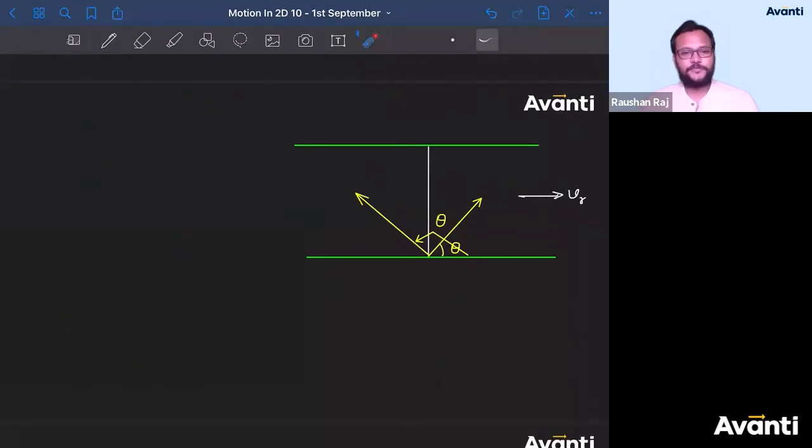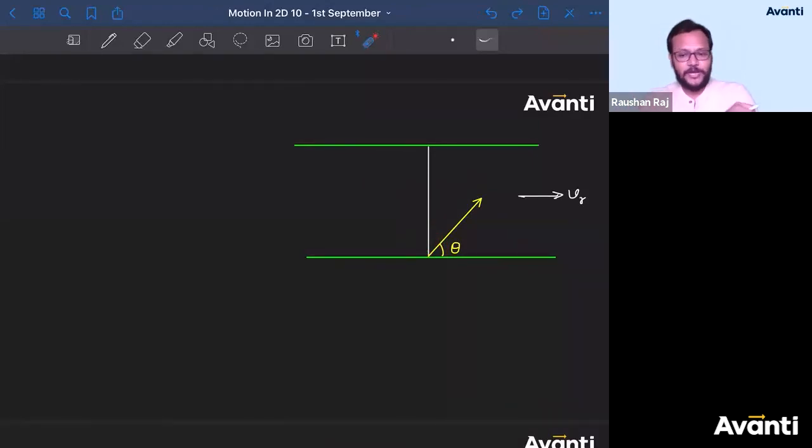See, consider the first one. Depending on the value of theta, second one will automatically be covered. Okay? Consider this as an acute angle. If this will be an obtuse angle, automatically everything will be covered. बताता हूँ कैसे होगा, don't worry.